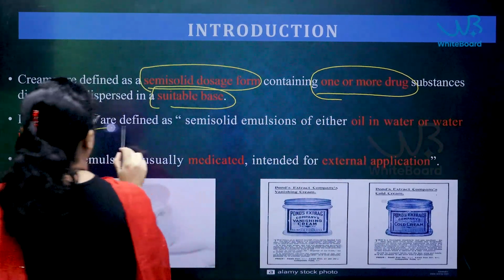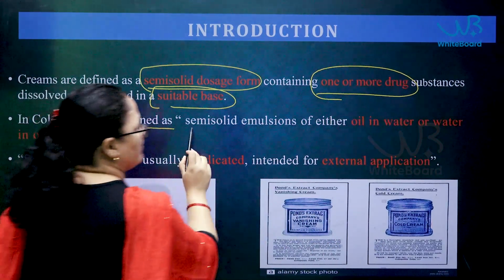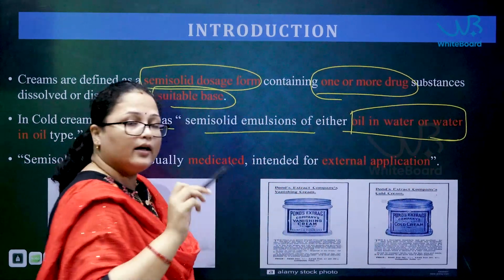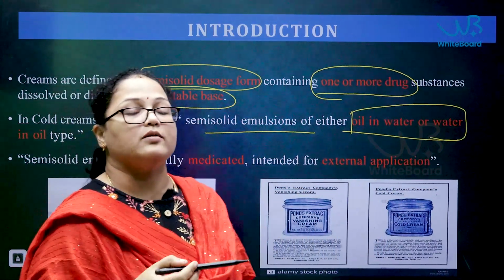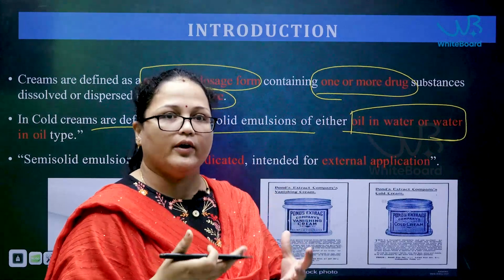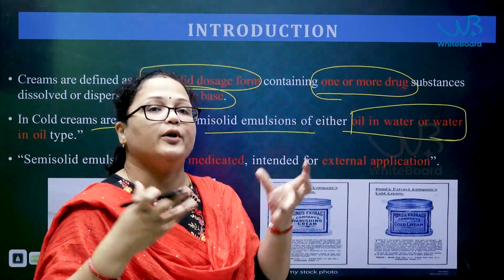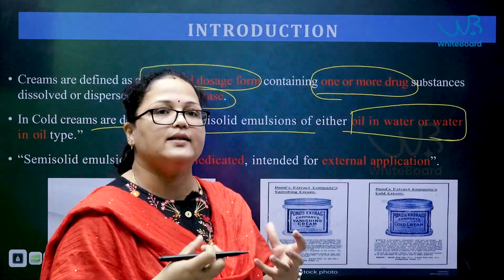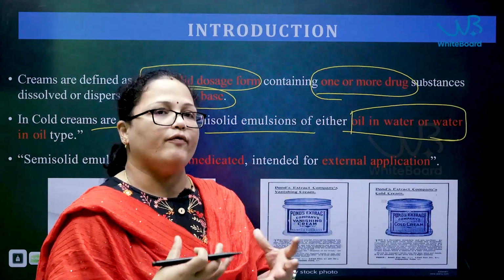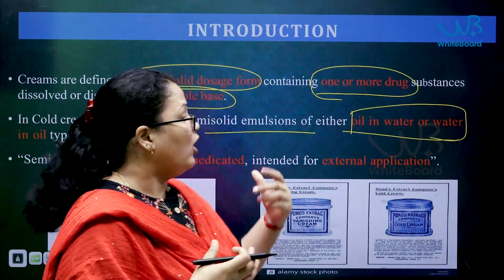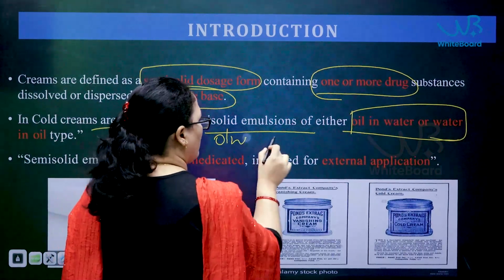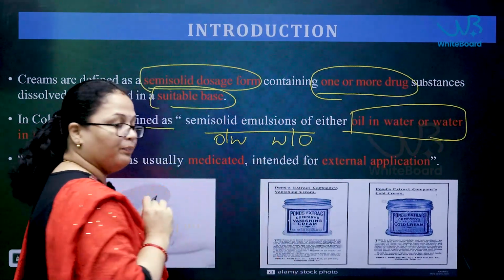Creams are defined as semi-solid emulsions, and they are of two types. The principle involved is that whenever you prepare a cream, first you need to prepare an emulsion. When you stir it, it leads to the formation of a cream. So the mechanism behind a cream is the emulsion. Two types of emulsions are used here, either water in oil or oil in water.